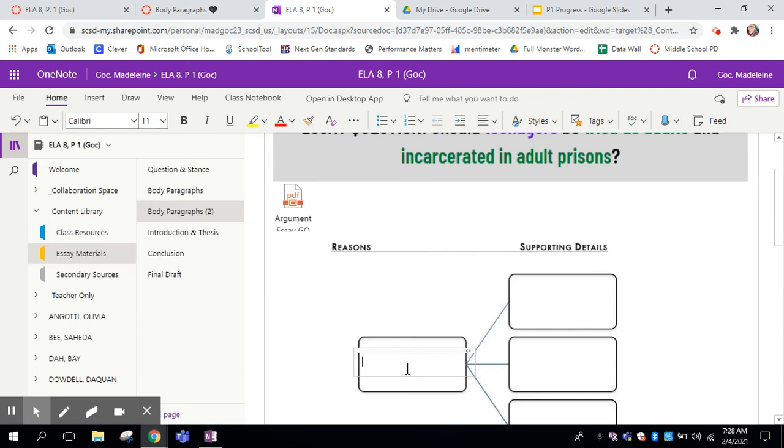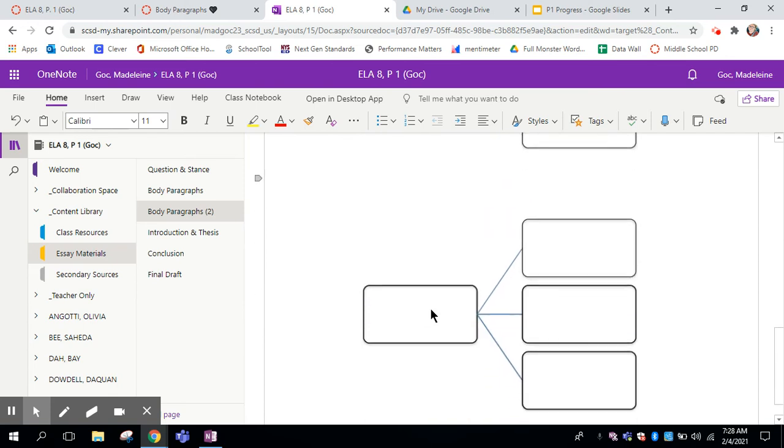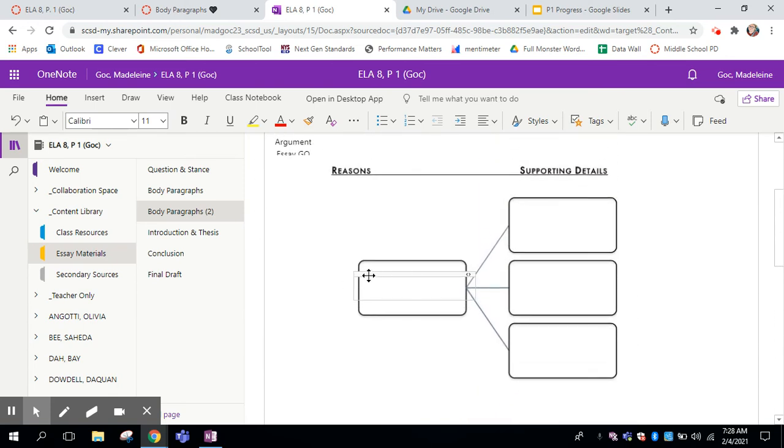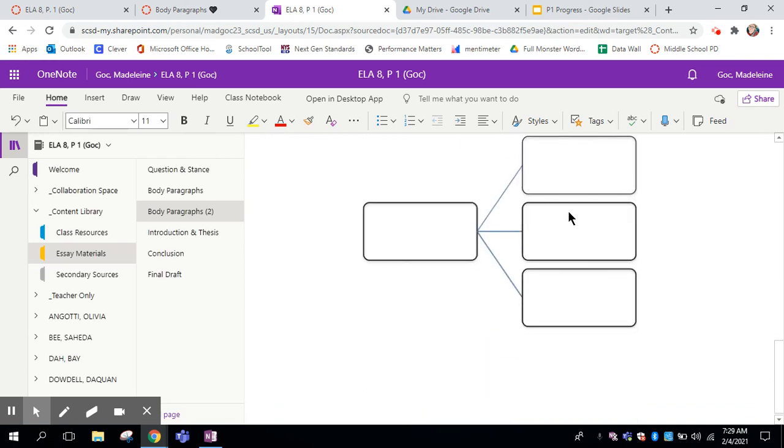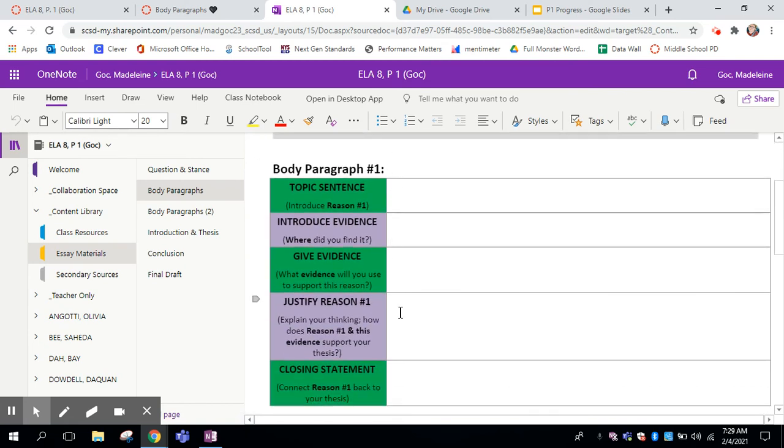But the idea here is that you can be a little bit more fluid in how you explain yourself, how many pieces of evidence you use per reason. You'll notice there are still 3 reasons here, and your reason will go on this side. But over here, you can kind of choose the order. You can choose, like, are you going to explain, then give evidence, then explain? Are you going to give evidence and then do 2 sentences of explaining? Like, it's up to you. So this one is for someone who maybe doesn't want to follow the exact model that I gave you guys. This one is for someone who would like the structure of how to put their paragraph together.